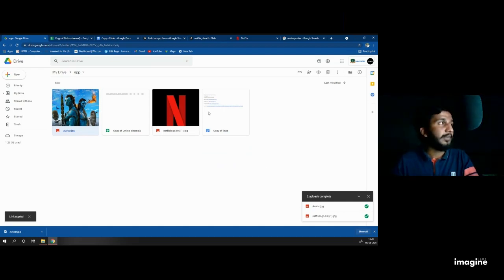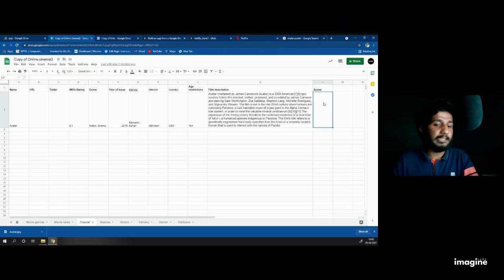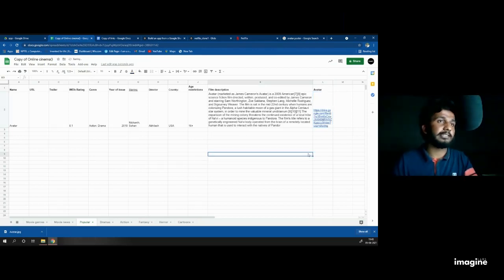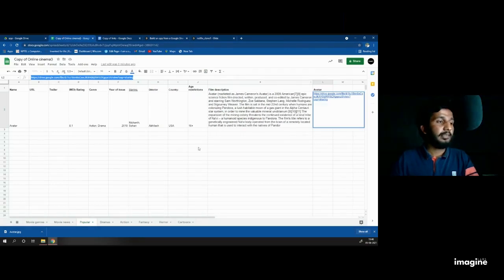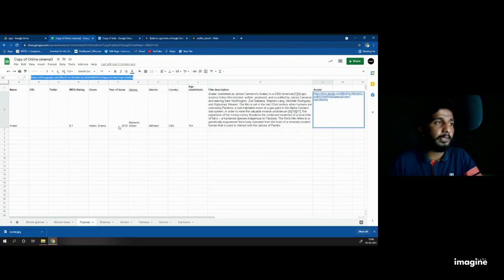Okay. When it is done, once again I move towards the database and I paste that link. I copy the link, right? I paste here, Control V. That's it. When it is done, you need another two columns called URL and trailer. It's really difficult to download the video from YouTube and upload it into Drive, then copy, share the link, and then access it from the Drive.